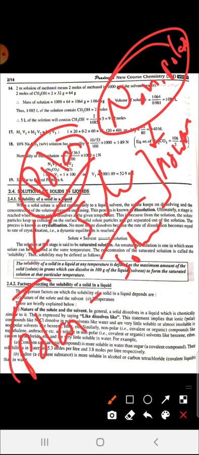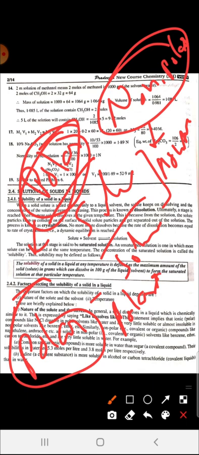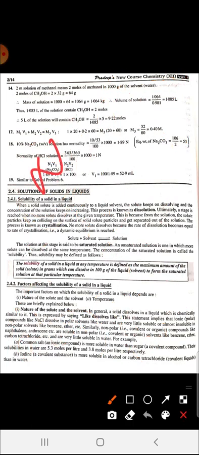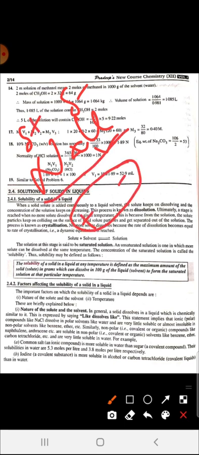So what does polar mean here? Polar means charge separation. When there is a charge separation between the molecules, then it is called a polar molecule. For example, if we have NaCl, as you know, chlorine is more electronegative, it will acquire partially negative charge, it will attract electrons toward itself, and sodium will acquire positive charge. So you can easily see here there is a charge separation. It means polarity is generated there, and this is known as a polar molecule.